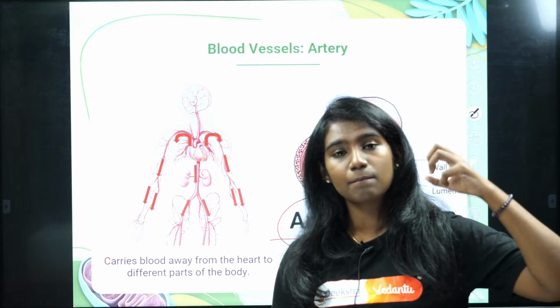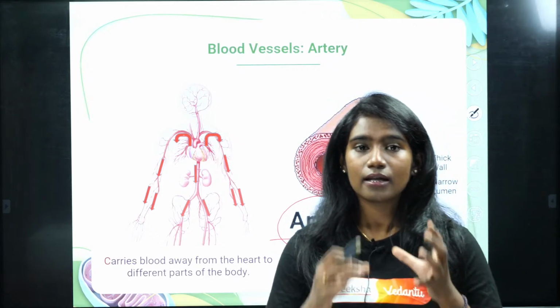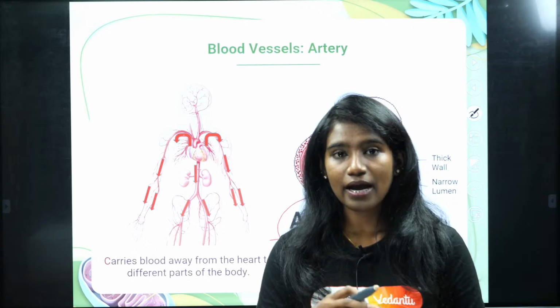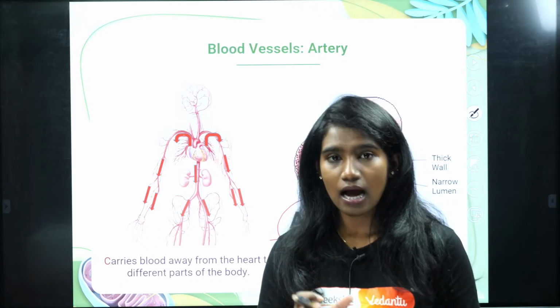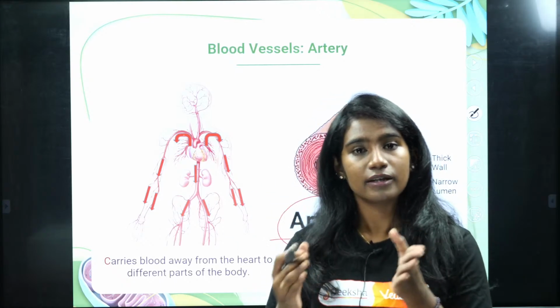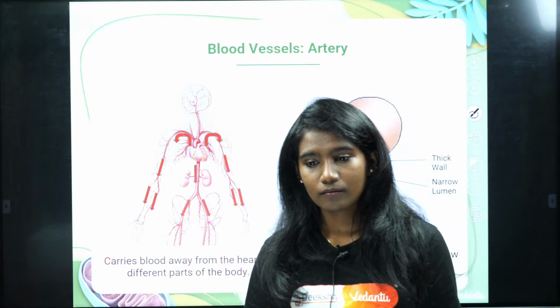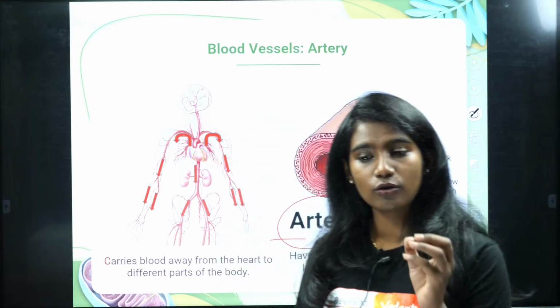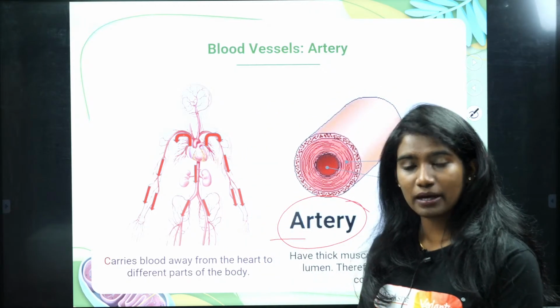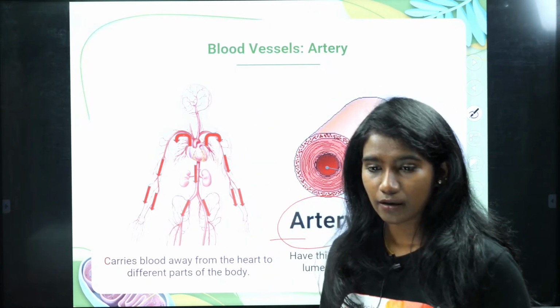When the impulse is generated, it will be carried by other nodes present in the heart. This facilitates the rhythmic contraction and relaxation of the heart. That's why the SA node is also called the pacemaker.